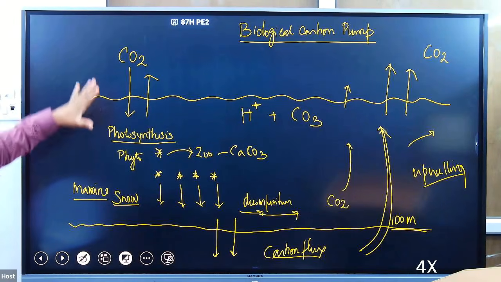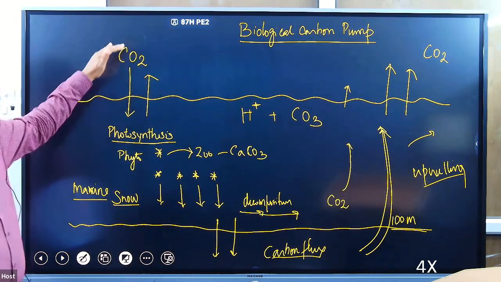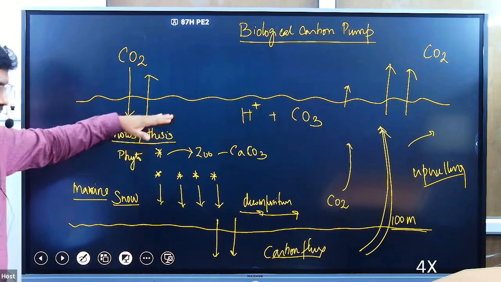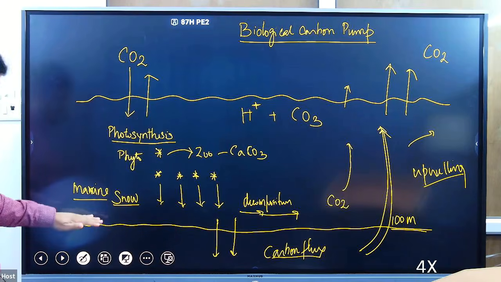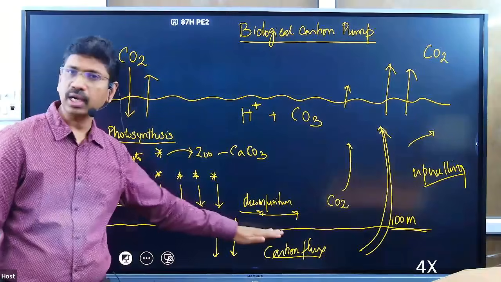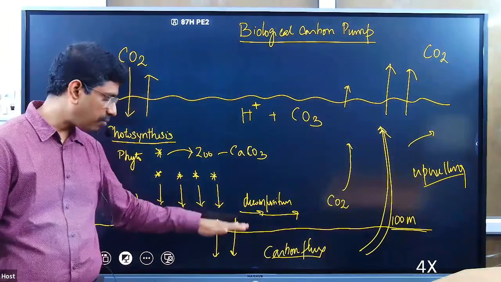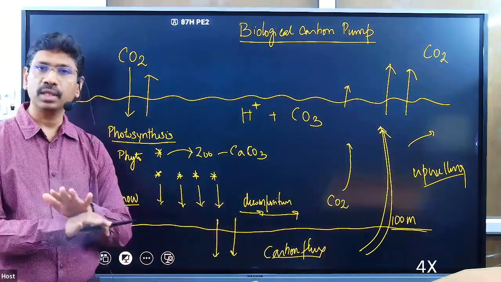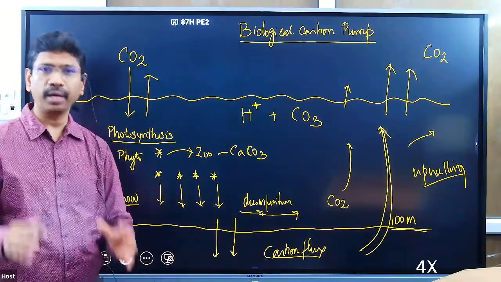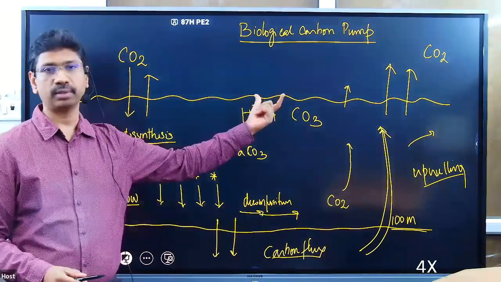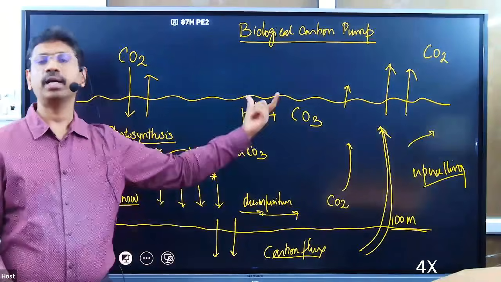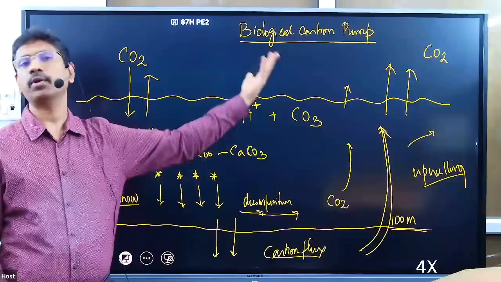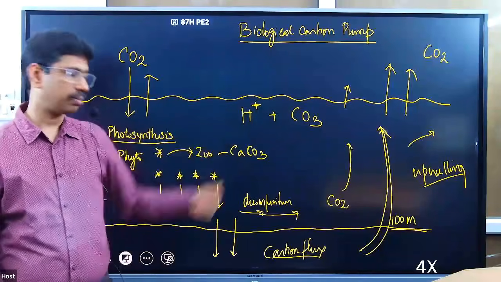So yes, what is biological carbon pump? The atmospheric carbon gets fixed into oceanic carbon in photosynthesis, and it slowly sinks down. That is known as marine snow. Once it crosses 100-meter depth, it is known as carbon flux. It goes down and gets stored for hundreds of years in the ocean bottom. The only thing that can bring the ocean bottom carbon back to the surface is the upwelling current. Upwelling current usually brings the carbon from the bottom of the ocean and degasses it, releasing it back into the atmosphere.